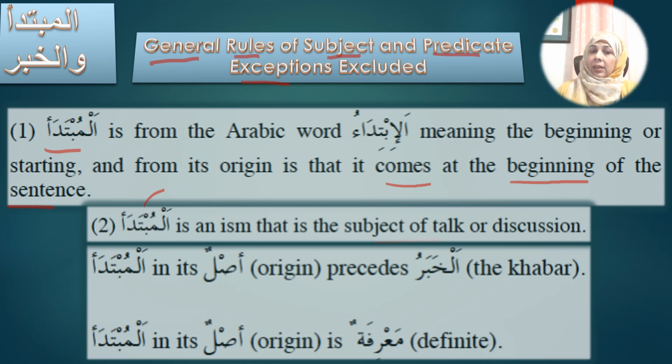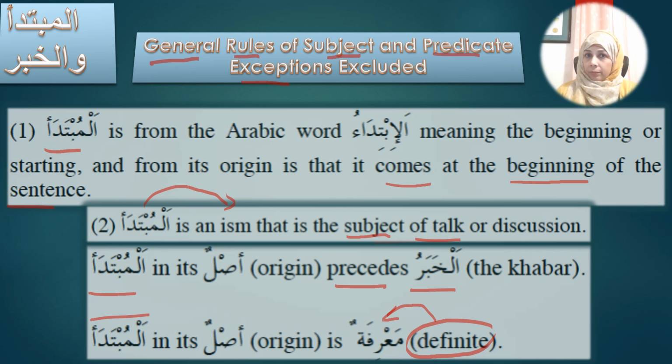And mubtada is an ism, it is a noun, and it is the subject of talk or the subject of the sentence. And we've seen that the mubtada precedes or comes before the khabar. And the mubtada is definite. We have seen in all our examples, the mubtada is definite. In Arabic, it is called ma'rifatun.